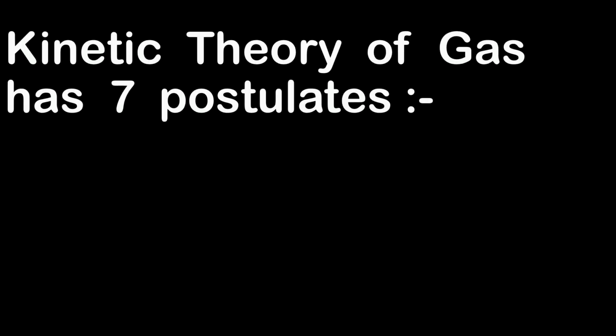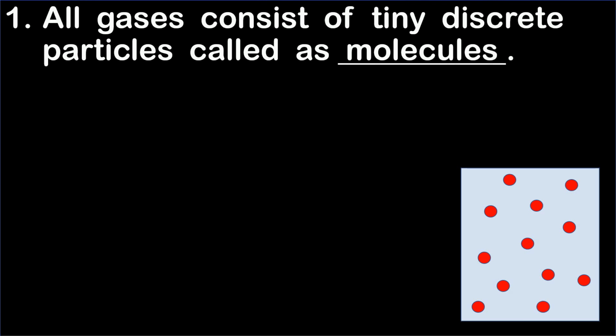This theory has 7 postulates. Now, what is the meaning of postulates? Postulate is nothing but assumptions. So, this kinetic theory of gas is completely based on 7 assumptions. Now, let's understand each postulate one by one. So, the first postulate tells us that all gases consist of tiny discrete particles called molecules.